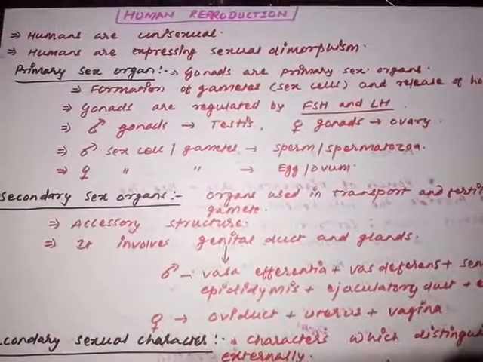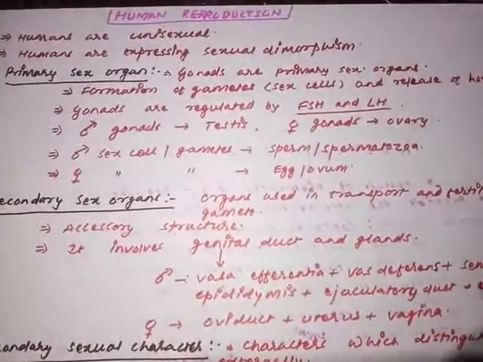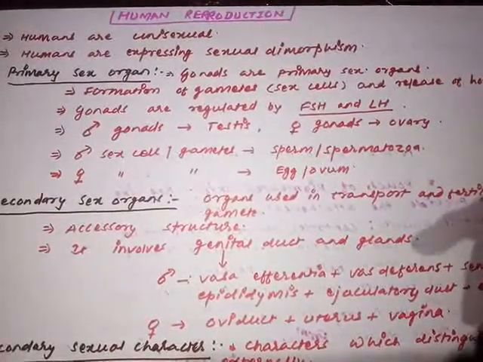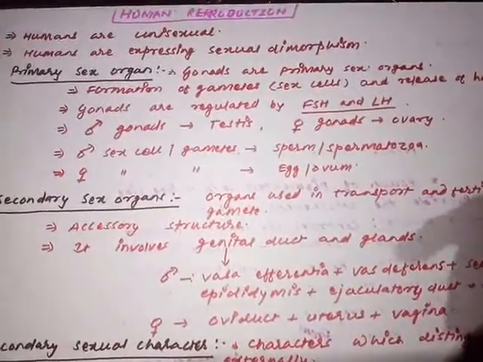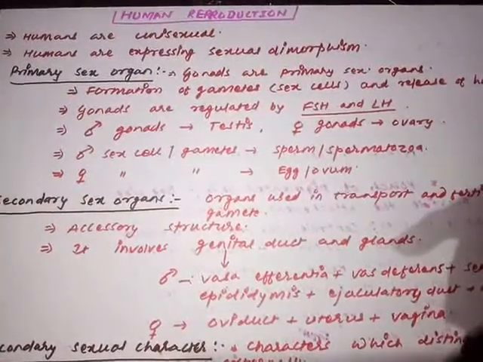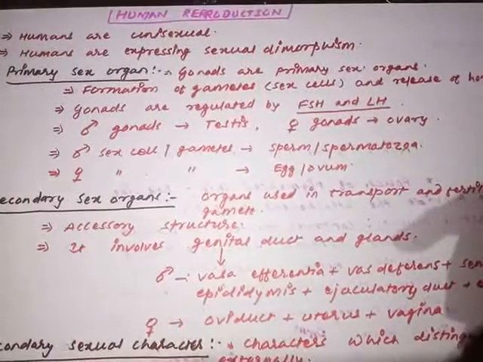Students, now we are just going to start a new topic, that is human reproduction. Till now we have just completed plant reproduction, or sexual reproduction in the flowering plant, and now we are just going to start with the new topic, that is human reproduction. That is a new chapter there in the CBSE syllabus and the NEET syllabus also.